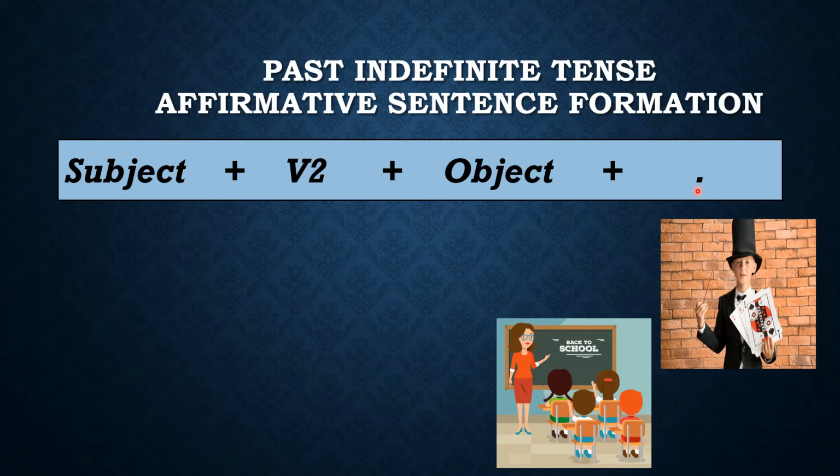Let me elaborate it with the help of examples so that you have a clearer idea of how the affirmative sentence of the past indefinite tense should be written. Look, the example is: we played games. Now, see that the subject here is we, played is the second form of the verb, and games here is the object, and you have a full stop at the end.